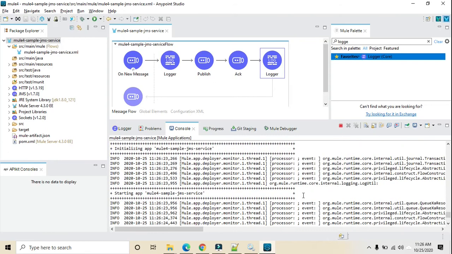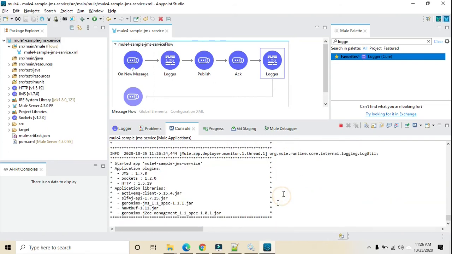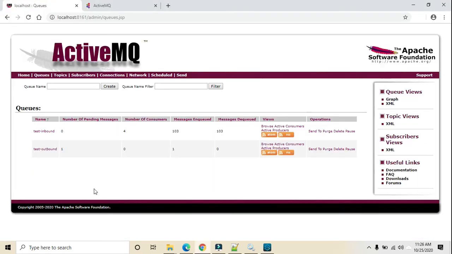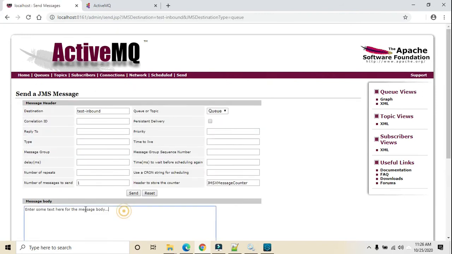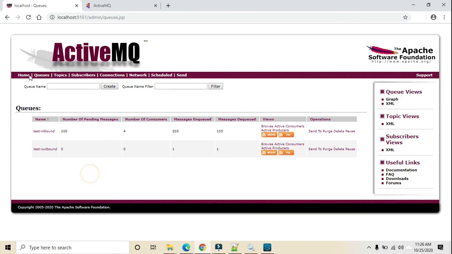Okay, so application deployed successfully now, I will clear the message now. Okay, so now there is nothing. I'll publish now something, hello, publish something like 100 messages. I am not going to change any priority for these 100 messages, just keep the default. Okay, we can see that messages are still here.